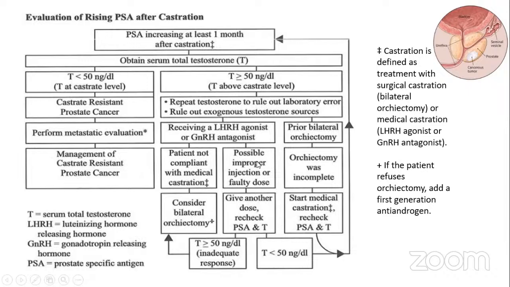Okay, so if the patient is receiving luteinizing hormone agonist or gonadotropin hormone antagonist but is not compliant with medical castration, consider bilateral orchidectomy. And if the patient also has possible improper injection or faulty dose, give another dose, recheck PSA and testosterone. If testosterone less than 50, do PSA again. If testosterone more than 50, inadequate response, consider bilateral orchidectomy.